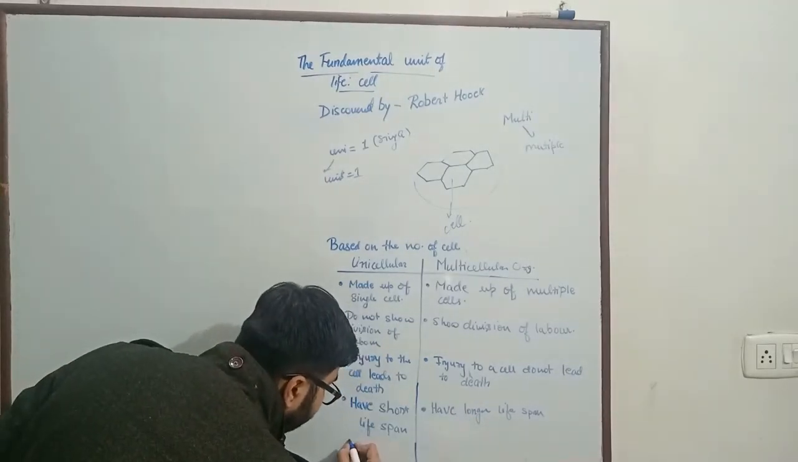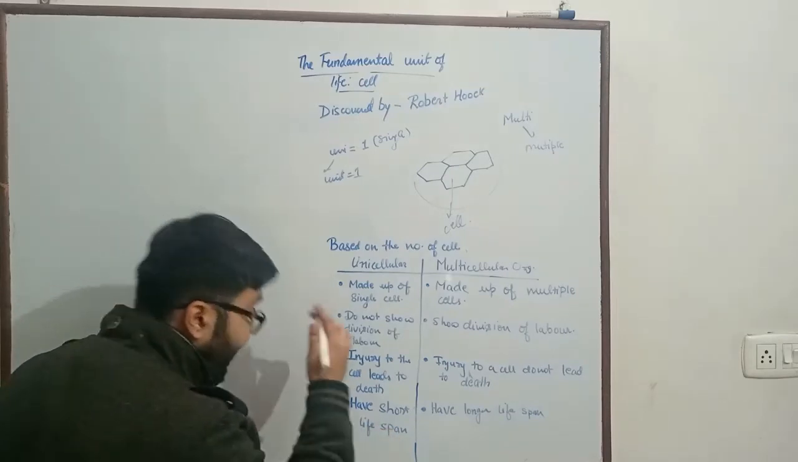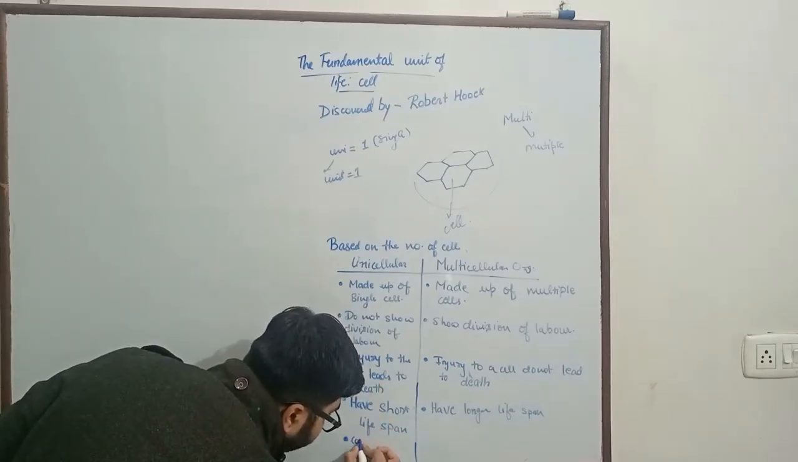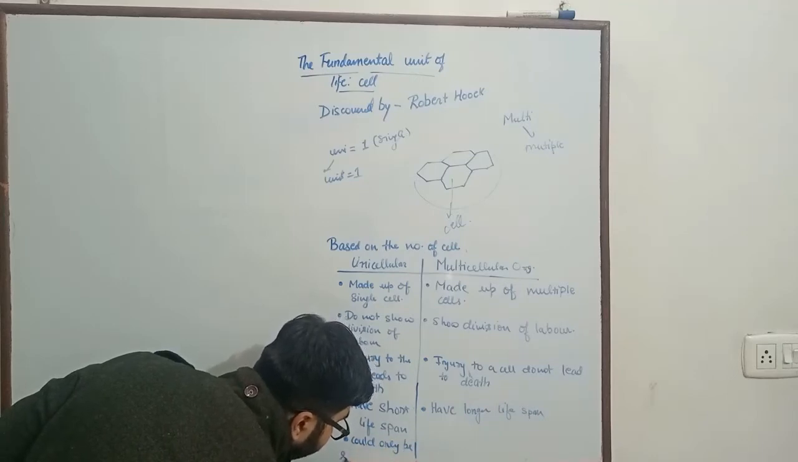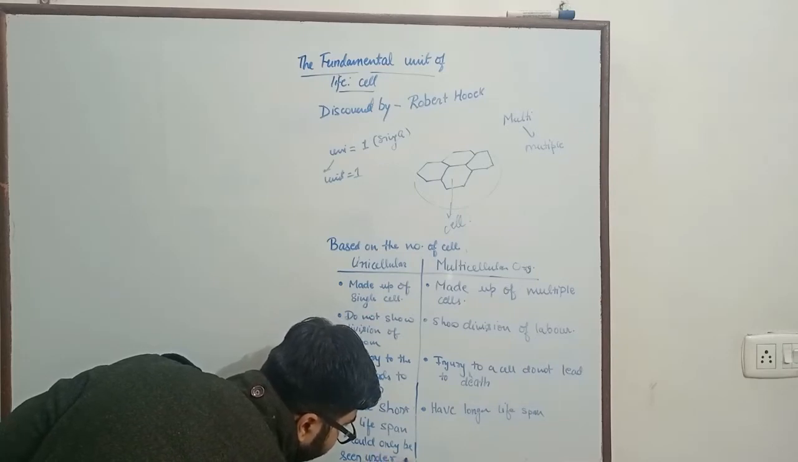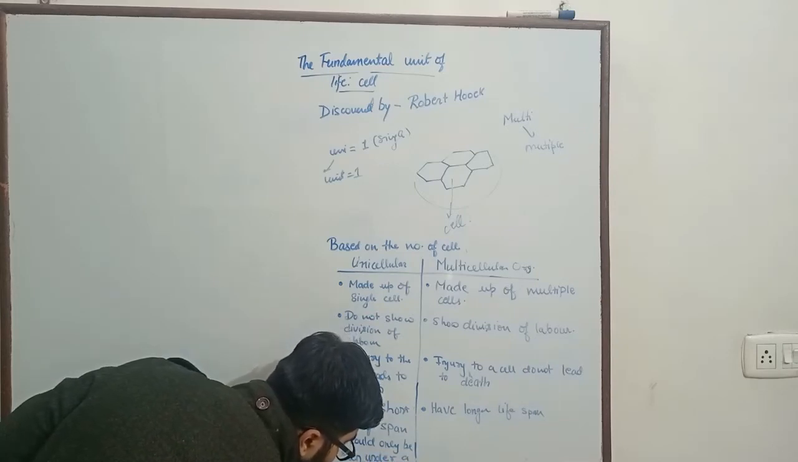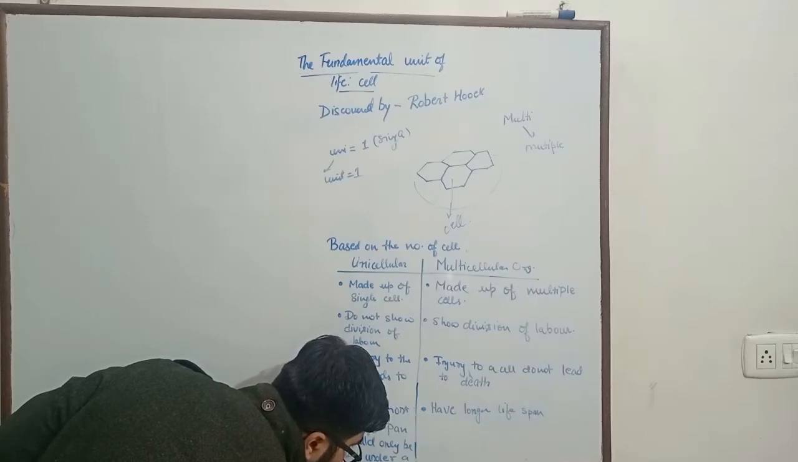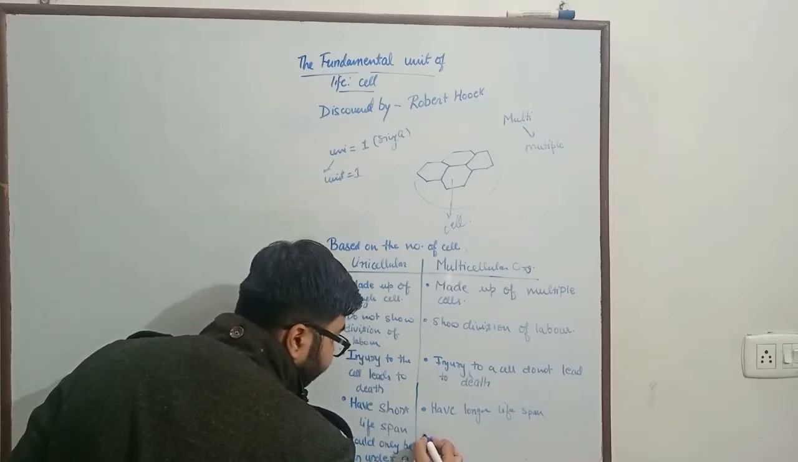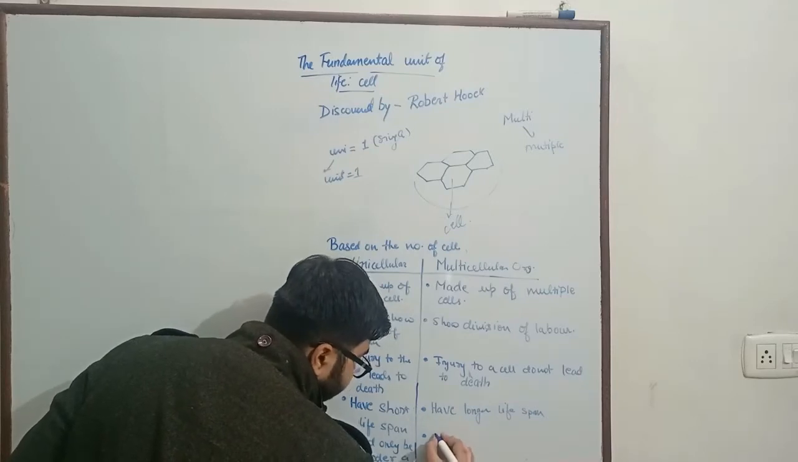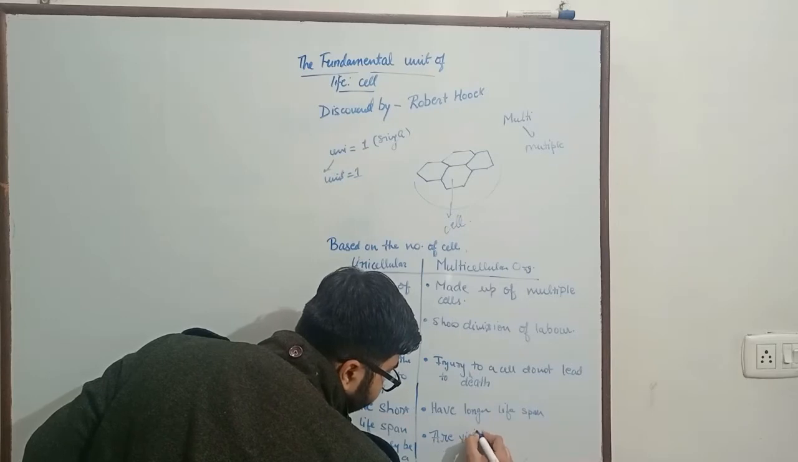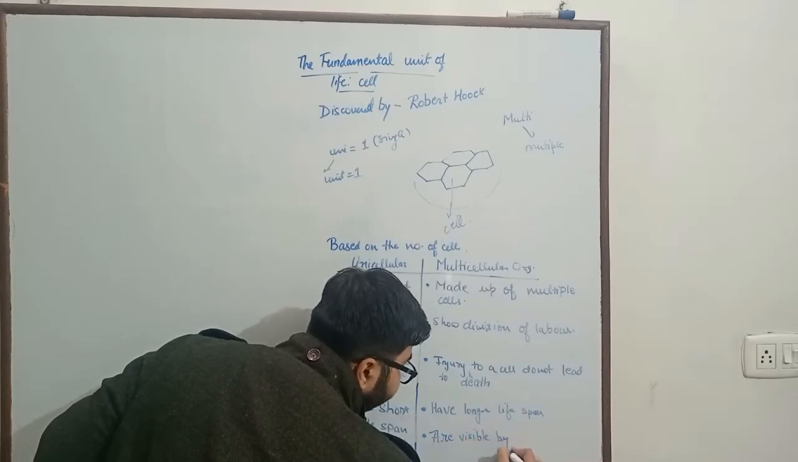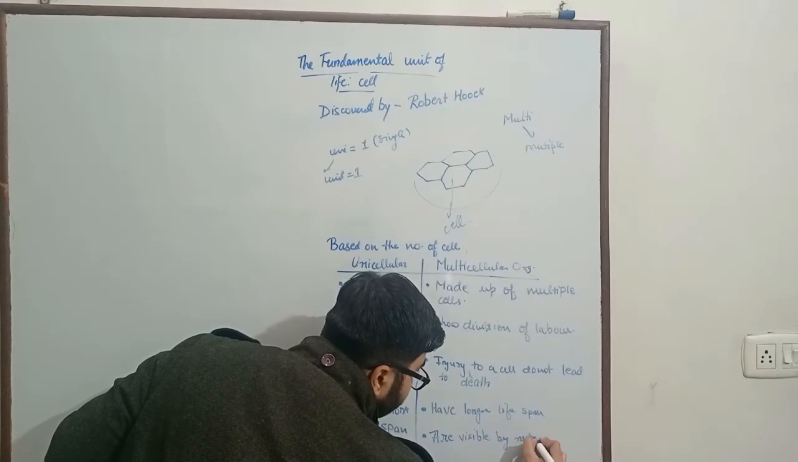The next point is related to visibility. The unicellular organisms could only be seen under a microscope, whereas multicellular organisms are visible by naked eye.